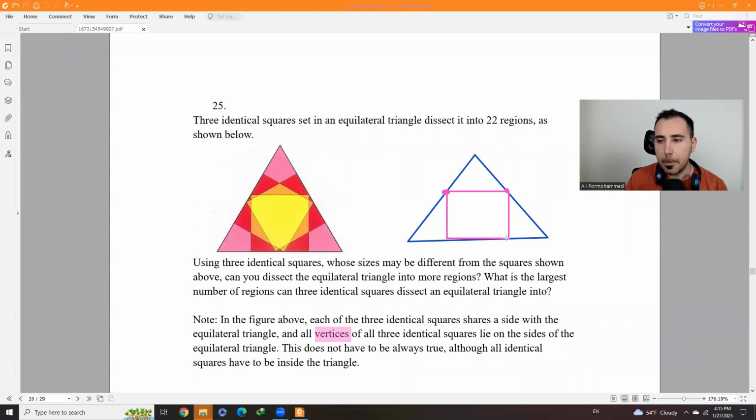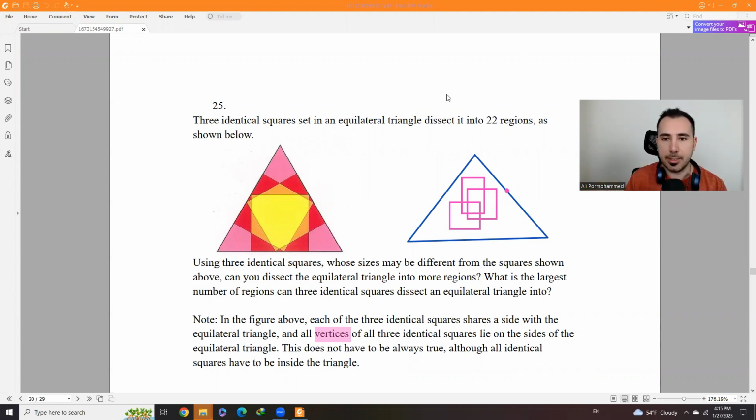But this does not have to be true. Your squares could also be like this. That's okay. The only thing we need to know is that the squares all have to be the same size, because it says 3 identical squares. One of them cannot be large and the other one small.